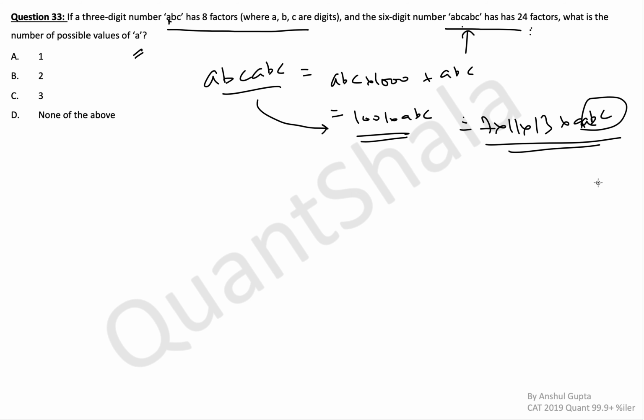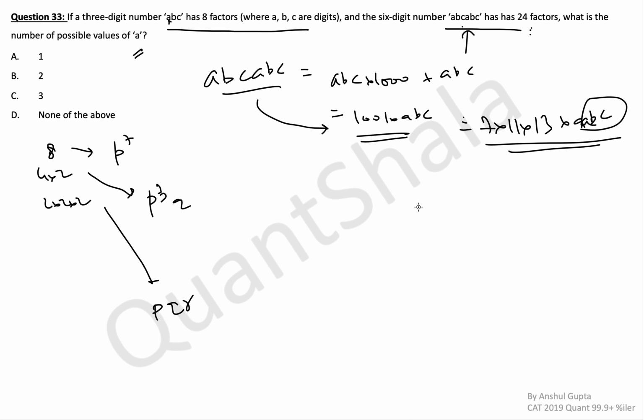Okay. Now ABC has 8 factors. How can ABC have 8 factors? What are the possible prime factorizations of ABC? 8 can be written as 8, or 4 multiplied by 2, or 2 multiplied by 2 multiplied by 2. In the first case, prime factorization of ABC will look like p raised to power 7. In the second case, p cube into q. In the third case, it will be like p q r. Now this p q r could be or could not be equal to 7, 11, 13, or partially equal to 7, 11 or 13.